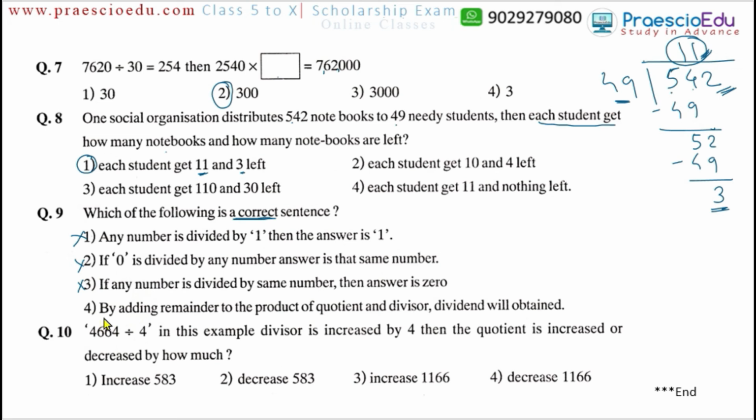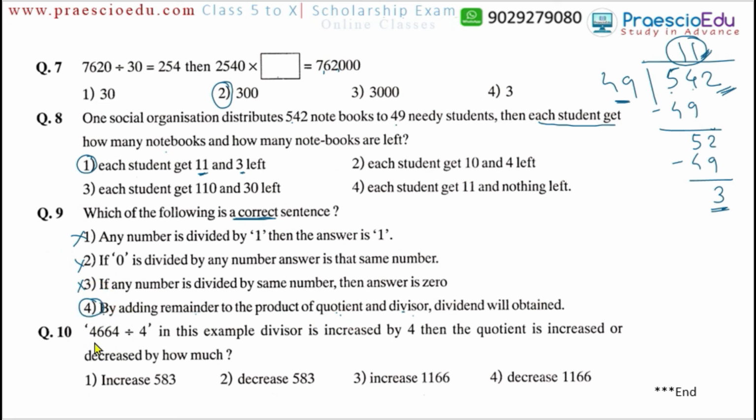Now option number 4, by adding remainder to the product of quotient and divisor, the dividend is obtained. Yes, this is the formula. Dividend is equal to the product of the divisor and the quotient plus remainder. Here adding means plus remainder. In the same way, our formula is stating here in another statement. So option number 4 is the correct one for question number 9.